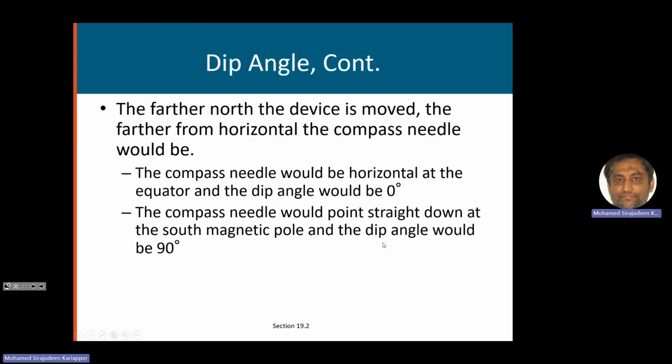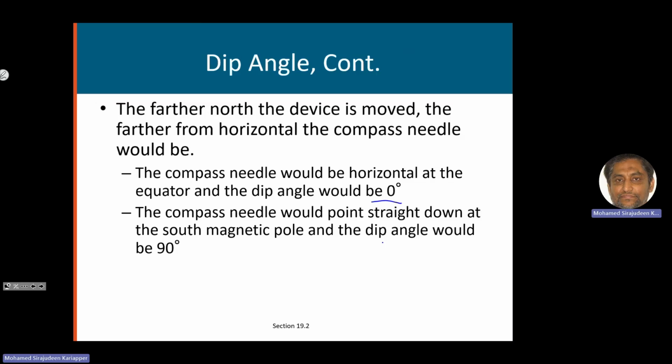The more you go towards the north, the farther from the horizontal the compass needle would be. It will be dipping more and more. At the equator, the dip angle will be 0.